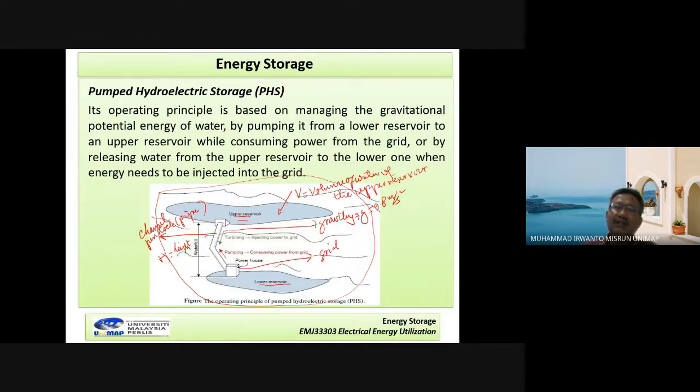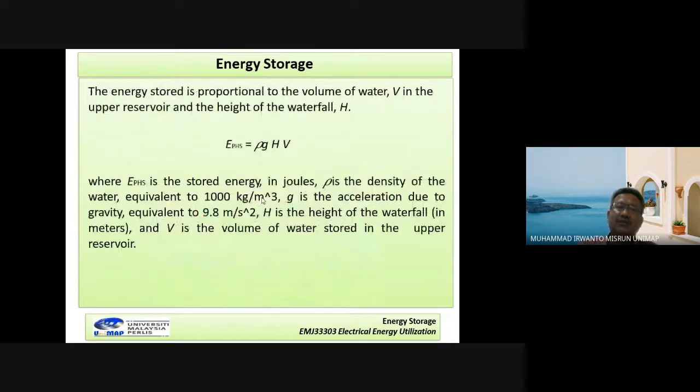And then water has a density. So the energy that can be stored by this pumped hydroelectric storage system is given by this: energy of pumped hydro storage is equal to rho G H V. Rho here is the density of the water, equal to 1000 kilogram per meter cubed. G here is the acceleration of gravity, equal to 9.8 meter per second squared.